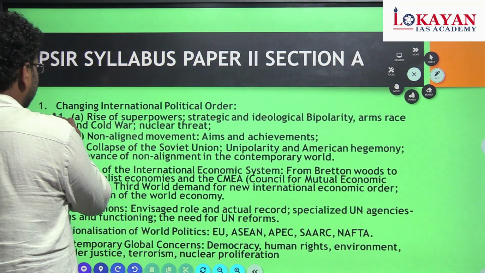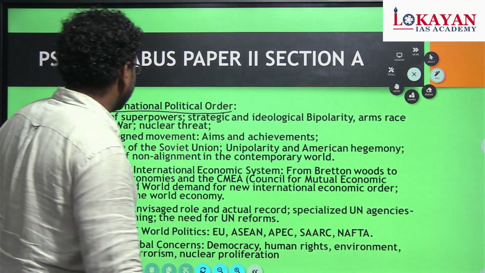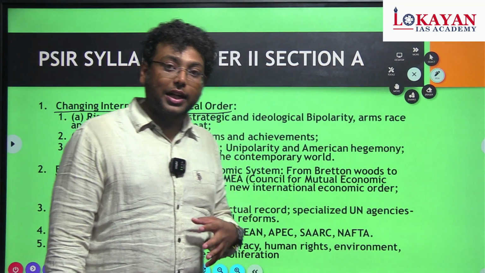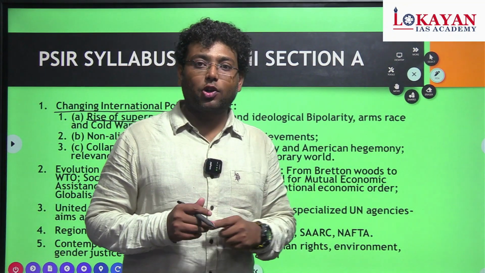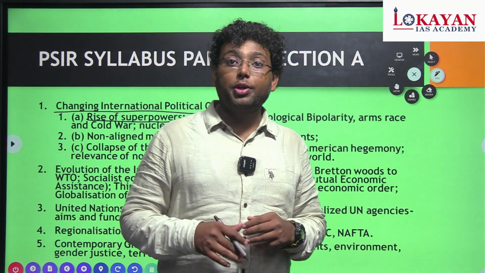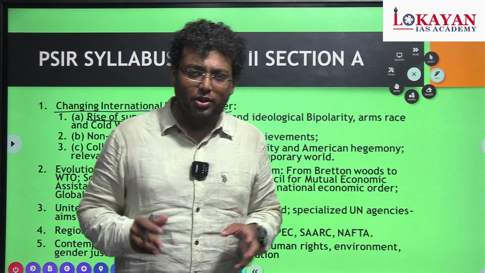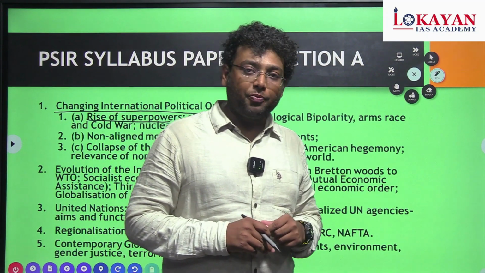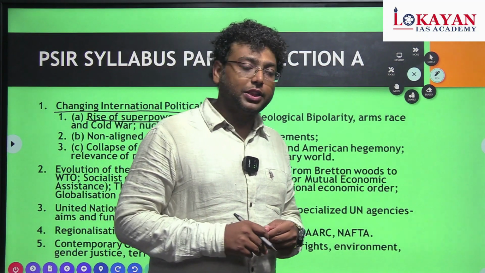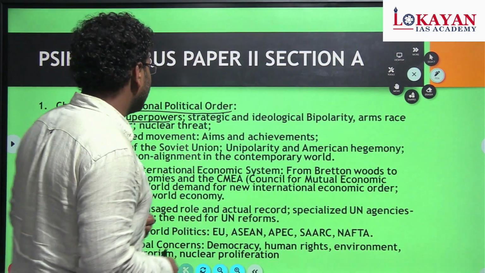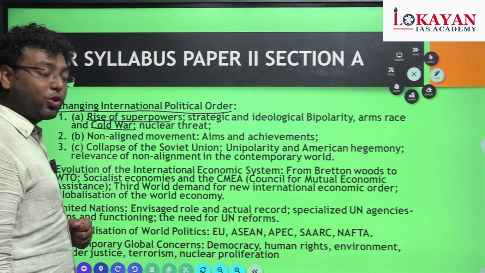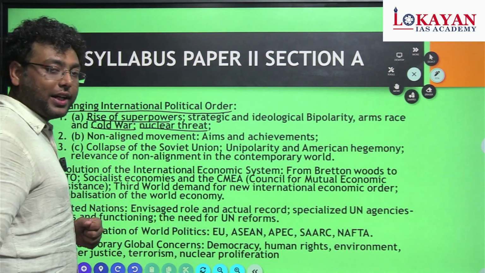Then the changing international political order, that is the emergence of the superpowers, the strategic and ideological bipolarity. As we know, USA is one of the superpowers, we can say, since earlier. Now emerging China is another, some thinkers are saying, emerging superpower. And the next thing is India also emerging as one of the major powers in this geopolitics. So those things we are going to learn in the changing international political order. So what is the role of India during the Cold War, then the nuclear threat to India, all these things.